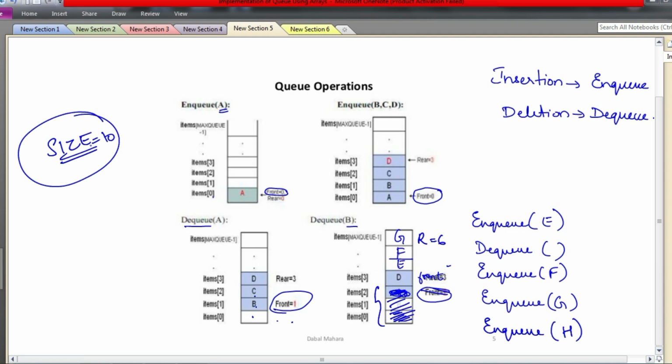In stack, insertion and deletion both are done at one end only. So if you have any application in which insertion and deletion both should happen only at one end, then you can implement a stack-like data structure. And in queue, basically you have insertion at one end, deletion at the other end. All the other elements will be waiting, right, for it to be processed. So like this, every structure has its own property.